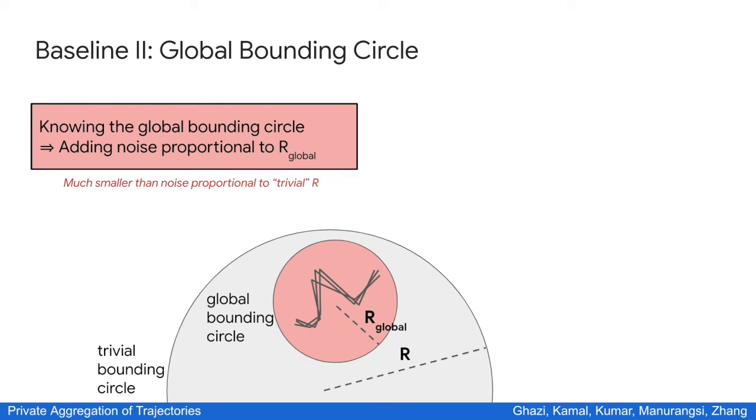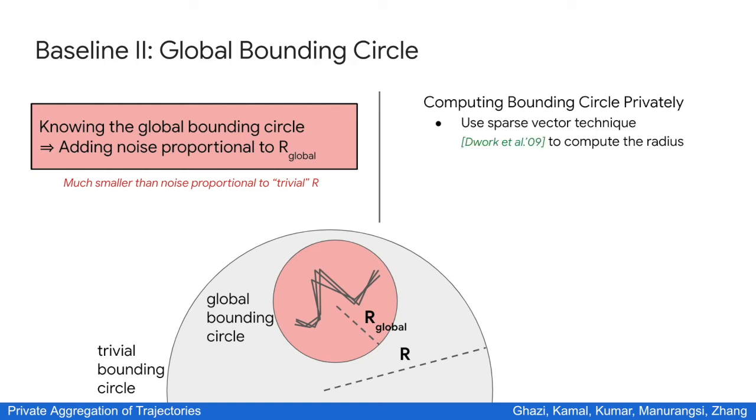Unfortunately, the global bounding circle may not be possible to infer from the data format alone. And therefore, we have to look at the data themselves in order to find the global bounding circle. But since our data is sensitive, we have to do this privately. And the way we do it is as follows. First, we use the so-called sparse vector technique to compute the radius. We will not go into the details here, but the sparse vector technique is again a noising mechanism that is smart in the sense that it adds a little bit less noise than what we would have done trivially.